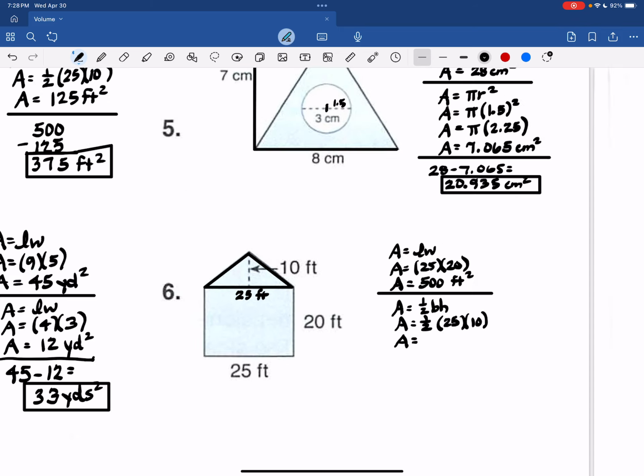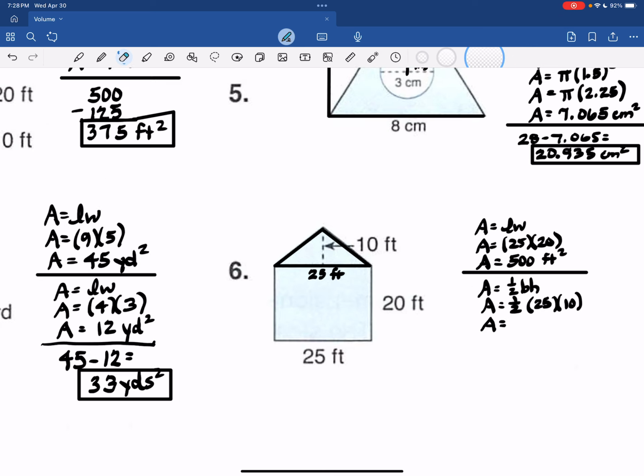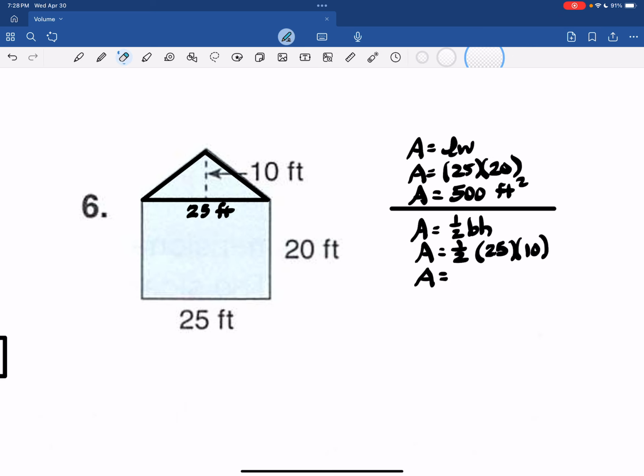Did I not already do this problem somewhere? It's close to number 3. I thought this feels the same. Number 3 has a bite missing. This one has an added piece on top. So it's the same math, but it's a different problem.